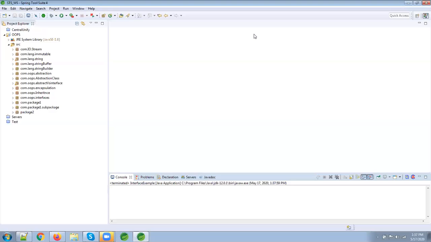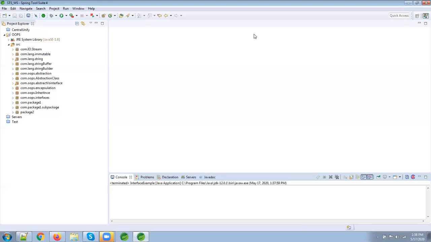The next difference is abstract class can extend another Java class and implement multiple interfaces. But interface can only extend interfaces; it cannot extend another Java class. Abstract class is using the extends keyword, interface is using the implements keyword. And one more thing: like any other class, abstract class can have class members like private and protected, but interface members must be public by default.